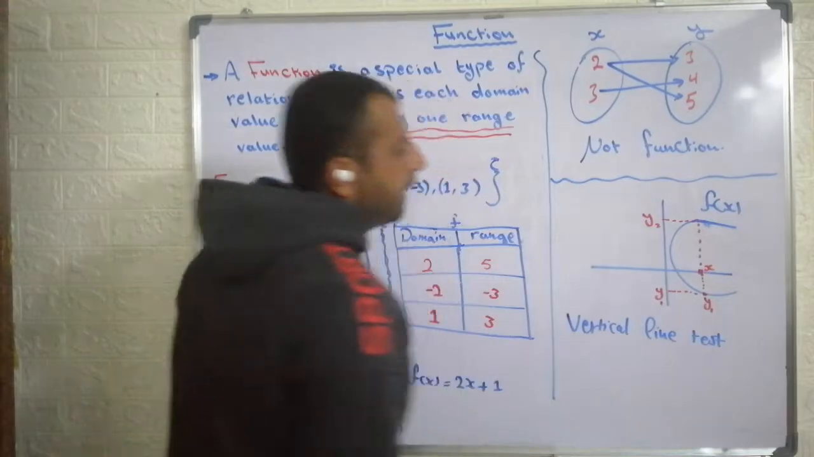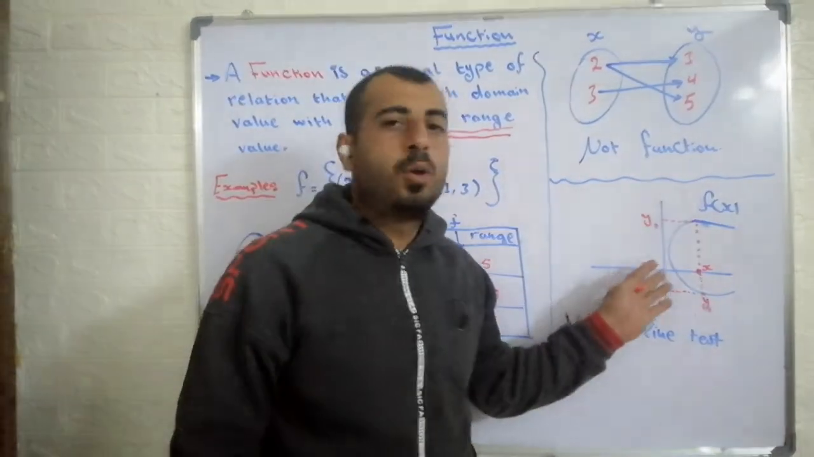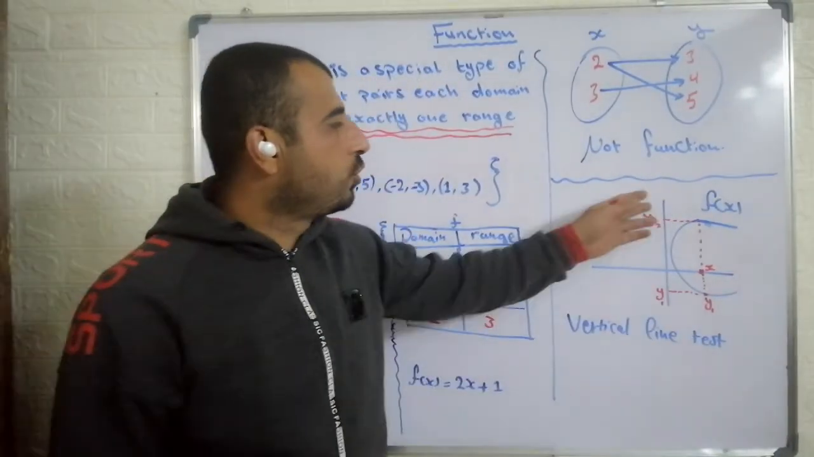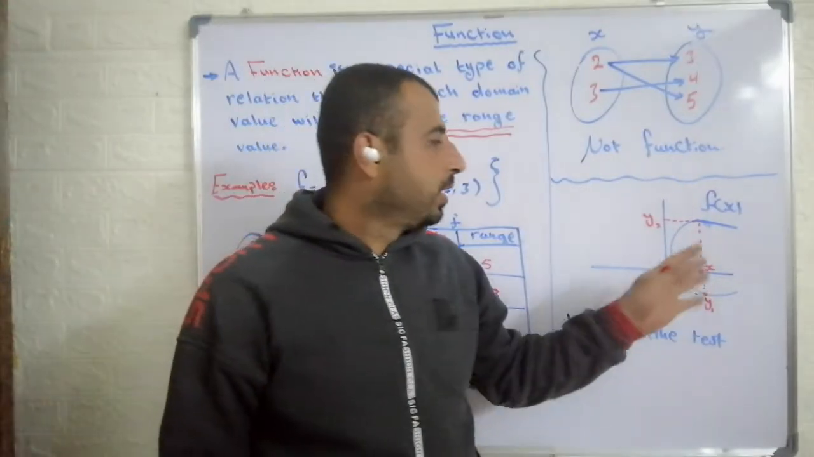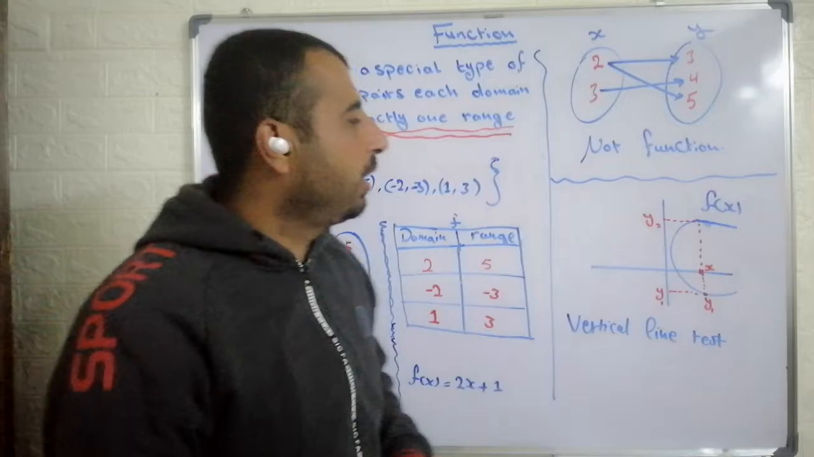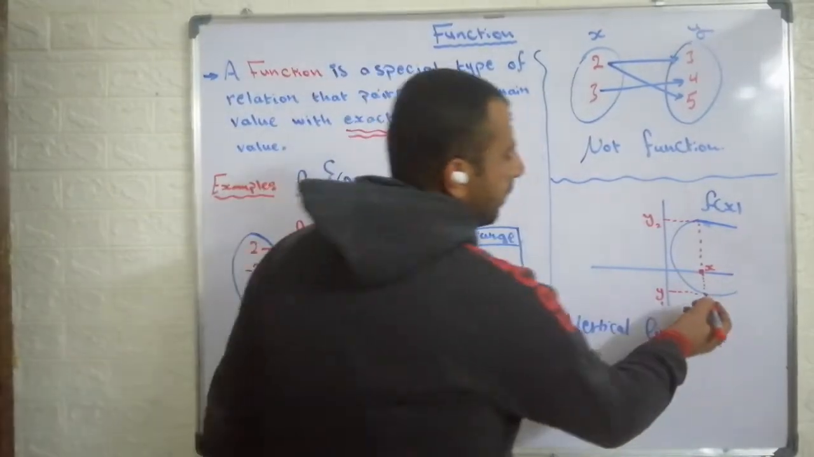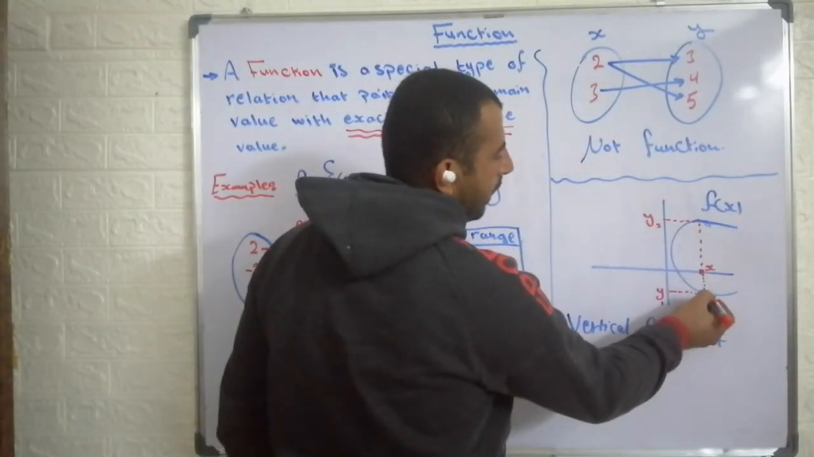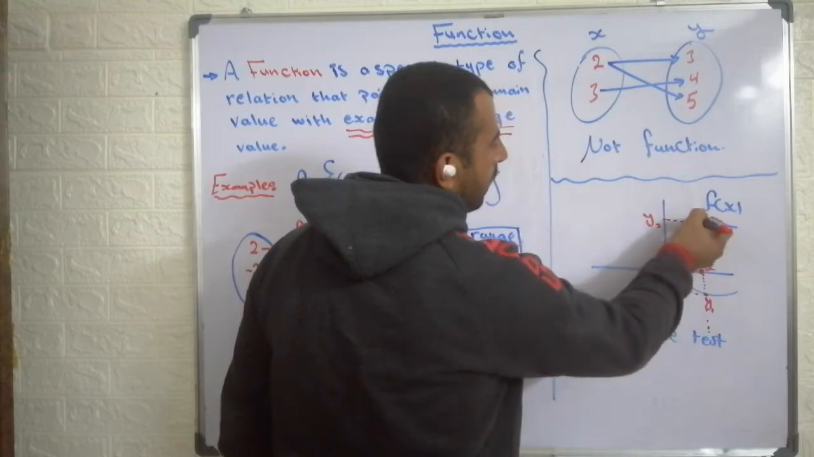Vertical line test. When we see the graph, we use the vertical line test to check if the graph is a function or not. What I mean by vertical line test is that I will put an imaginary vertical line like this one. I will make it an imaginary one.